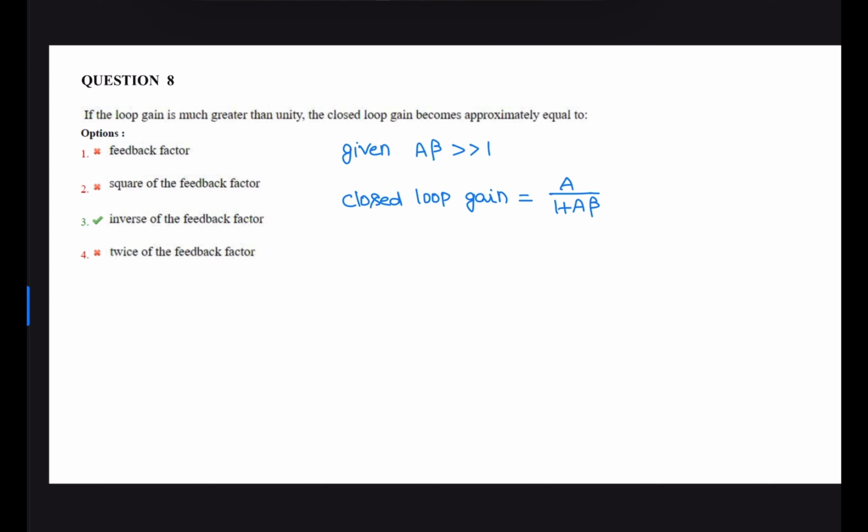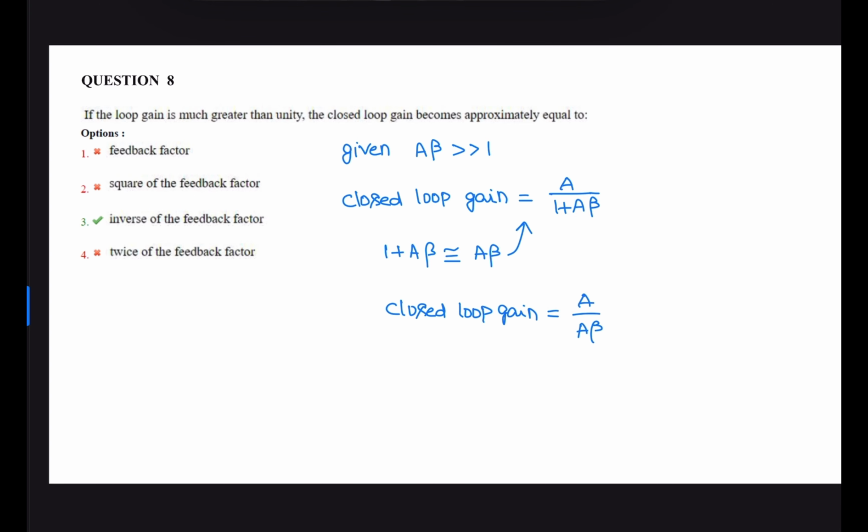Next question. If the loop gain is much greater than unity, so loop gain is A beta. If A beta is far greater than 1, then the closed loop gain is A by 1 plus A beta. The condition is given, so A beta is far greater than 1. Therefore, 1 plus A beta can be approximately written as A beta. Now substitute the same in closed loop gain, so closed loop gain becomes A by A beta.